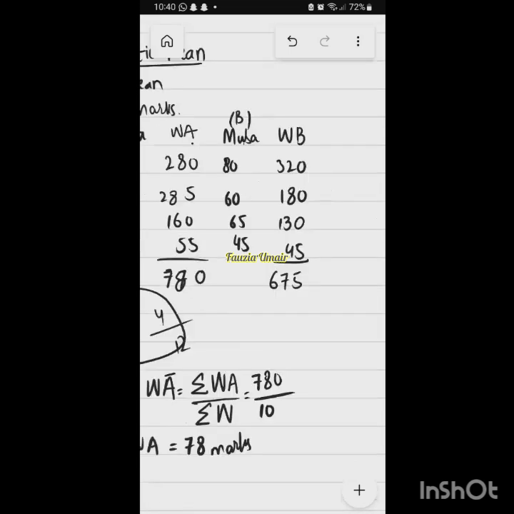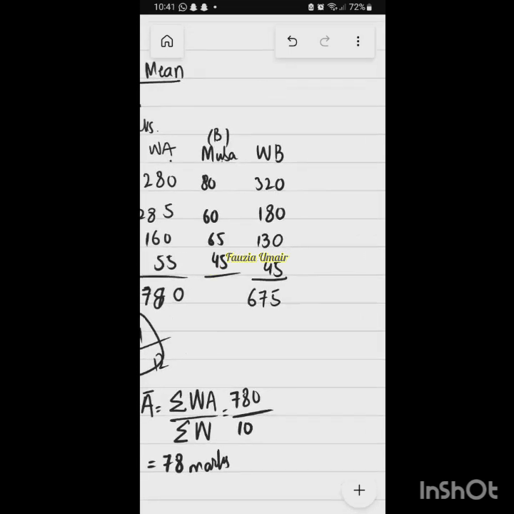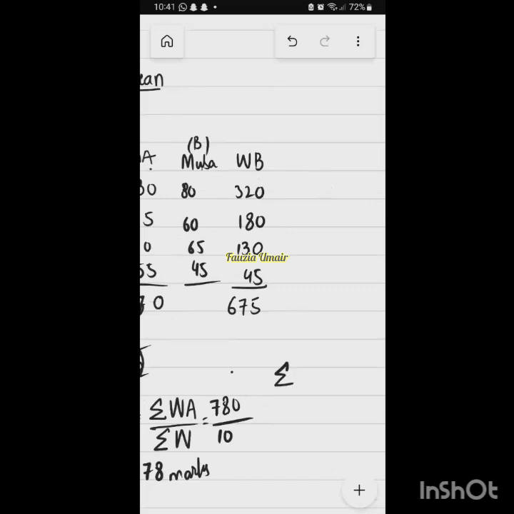Now if we calculate Musa's average, the mean, we will call it WB, the weighted mean of student B. So sigma WB divided by sigma W. Which formula is this? This is the mean formula, mean of grouped data. Remember the 3 formulas I told you the other day. So what is sigma WB? It is 675. What is the total weight? It is 10. The weighted mean score of Musa is 67.5 marks. Okay? It is 67.5 marks.